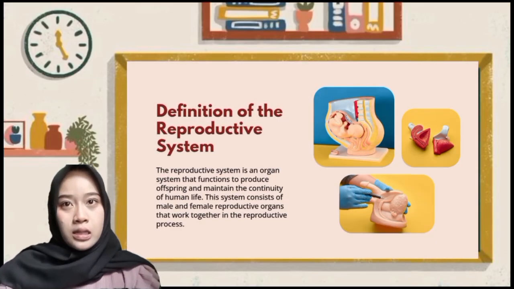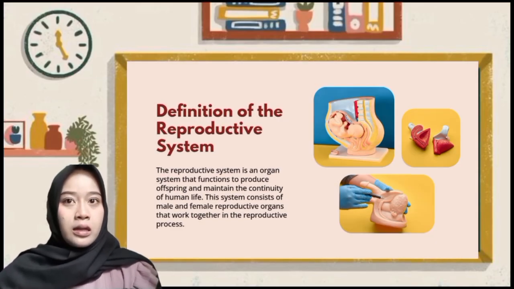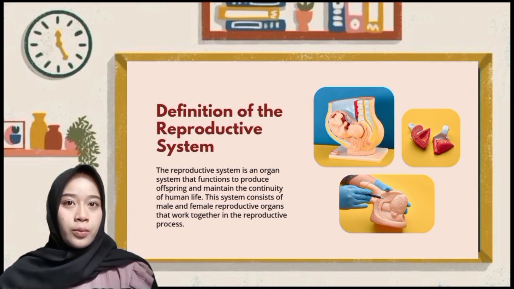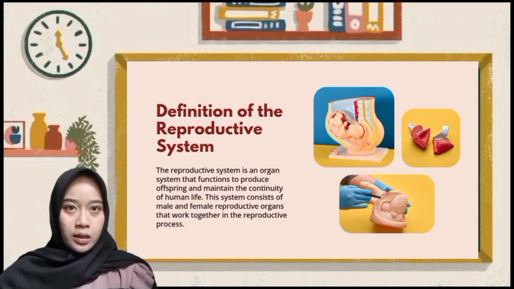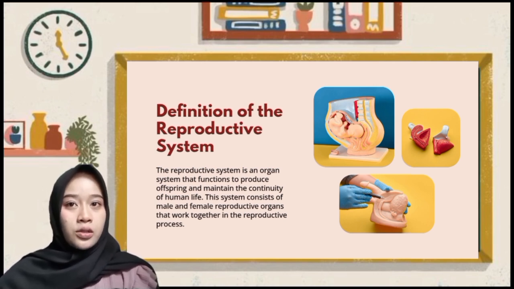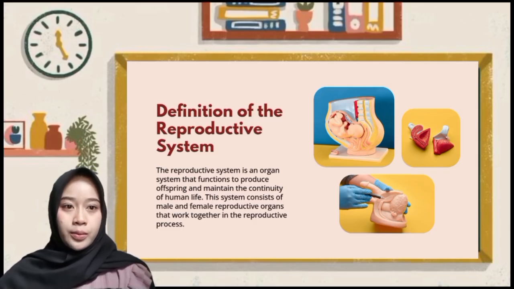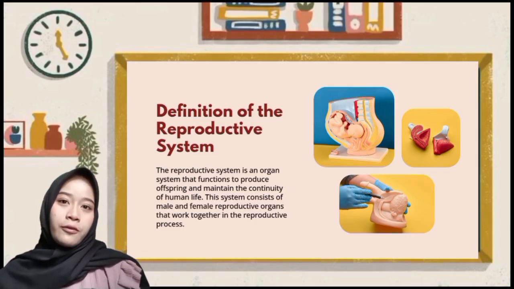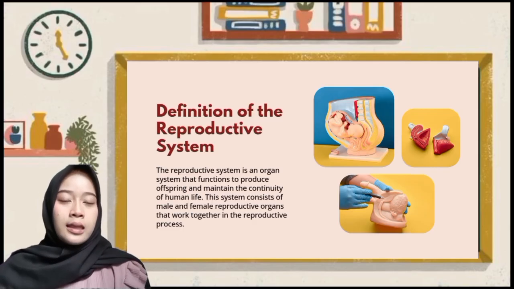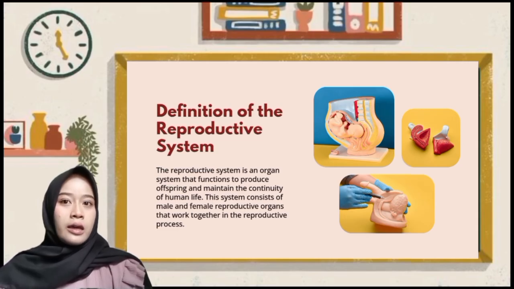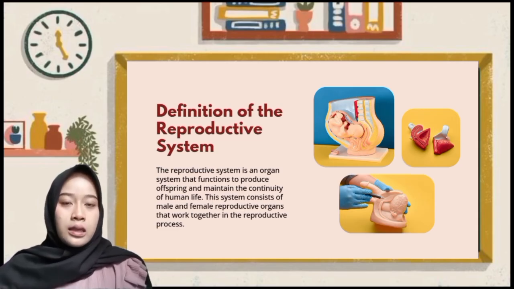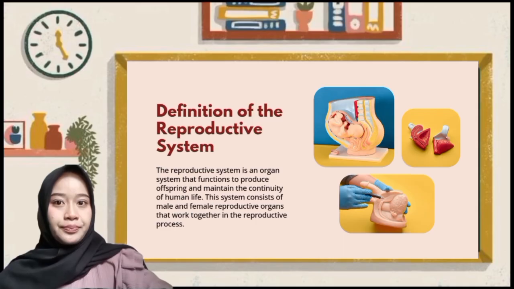So, what is the reproductive system? The reproductive system is a group of organs that work together to produce offspring and ensure the continuation of human life. It consists of male and female reproductive organs that have different structure and function but work together in the process of reproduction.